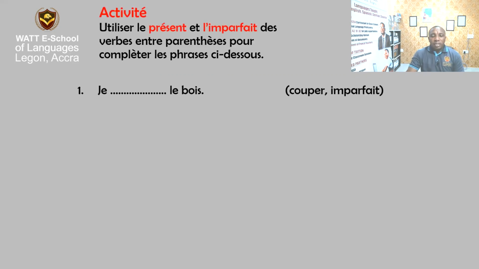Here we have sentences and you are asked to use the verb in the brackets and conjugate it in the tense that is against the verb. When you take the first sentence, for example, you say je le bois. And in brackets, you can see that we have the verb couper. That is the verb. And the one that follows after the comma is the tense in which we are supposed to conjugate the verb. So we have provided a verb for you and asked you to conjugate it in the following tense. I hope you understand. Great.